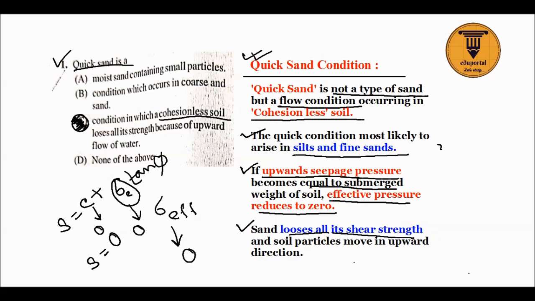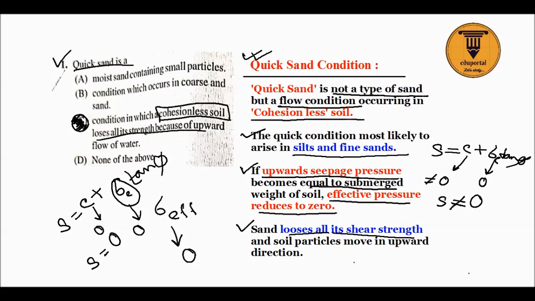Now in case of cohesive soil, S is equal to C plus sigma tan phi, and C is not equal to 0. So even if sigma effective, that is the effective stress, is equal to 0, S doesn't become 0. So it doesn't occur for cohesive soil; it occurs for cohesionless soil when it loses all its shear strength because of upward flow of water. So option C is the correct answer.